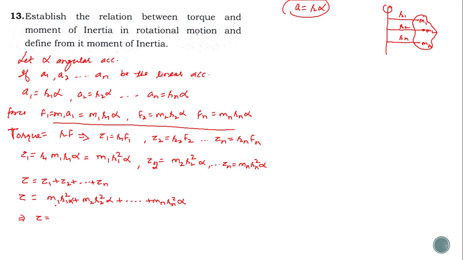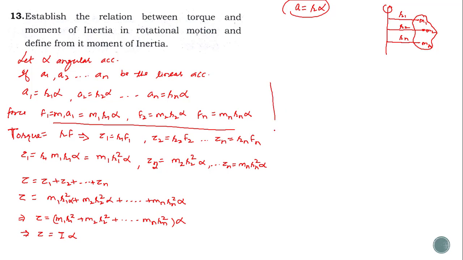Now taking alpha common, because it is in all terms, we can write tau equal to m1 r1 square plus m2 r2 square plus and so on, plus mn rn square, times alpha. The bracketed quantity is known as the moment of inertia, so we can write I alpha.